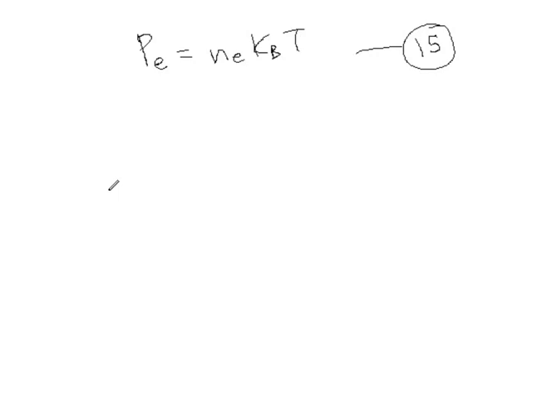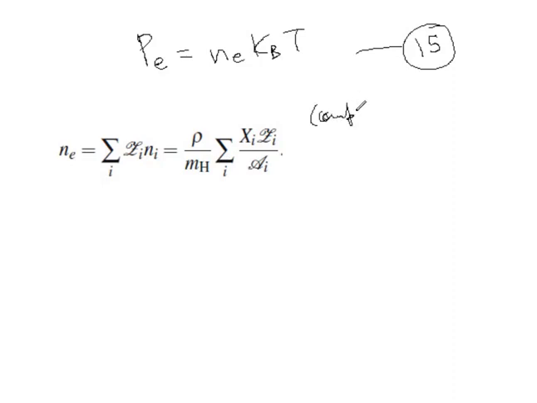Now in the interior of the star, we can safely assume that every atom is completely ionized. Then the electron number density we can write like this. Here, assuming completely ionized situation, and this is equation 16.